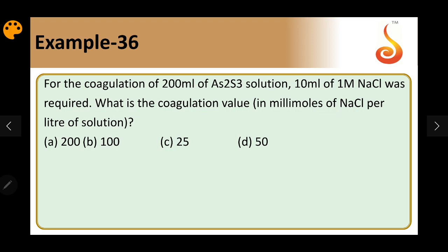Example 36. For the coagulation of 200 ml of As2S3 solution, that is sol actually, not solution, 10 ml of 1 molar NaCl was required. What is the coagulation value? So if I go through this, coagulation value is the number of millimoles of the electrolyte required to coagulate 1 liter of the sol. So we have been given 200 ml.